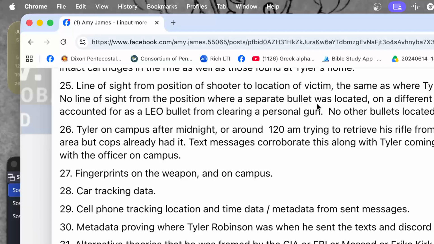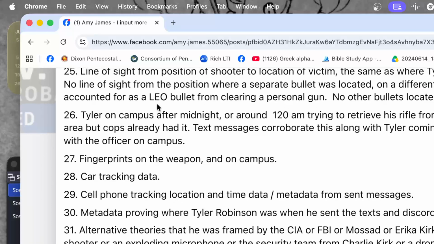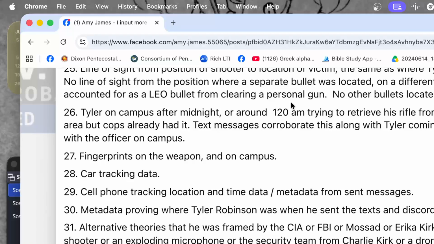Number 25, there was a line of sight from the position of the shooter to the location of Charlie Kirk, the same as where Tyler was seen. And there was no line of sight from the position where a separate bullet was located on a different building. That bullet was accounted for as a law enforcement officer bullet from clearing a personal gun. And it wasn't even a 30-06, it was a different kind of weapon. No other bullets were located on campus.